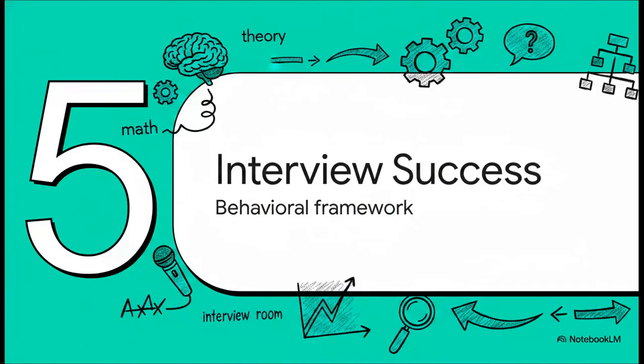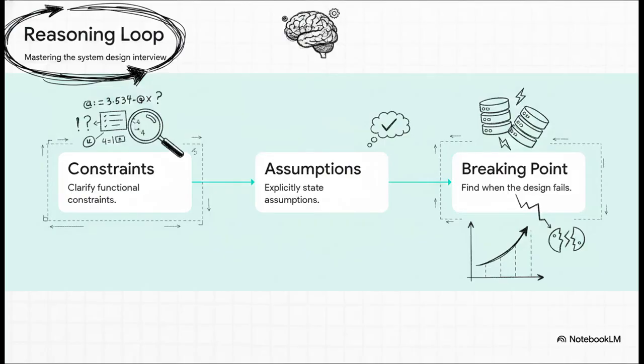Section 5, the Interview Success Framework. Time to bring all this math and theory straight back into the application phase. So the crucial point is this behavioral framework. You absolutely must move through a reasoning loop instead of just locking onto a single rigid diagram. First step, clarify the constraints. Take a super vague prompt like design Twitter and turn it into hard functional and non-functional numbers.